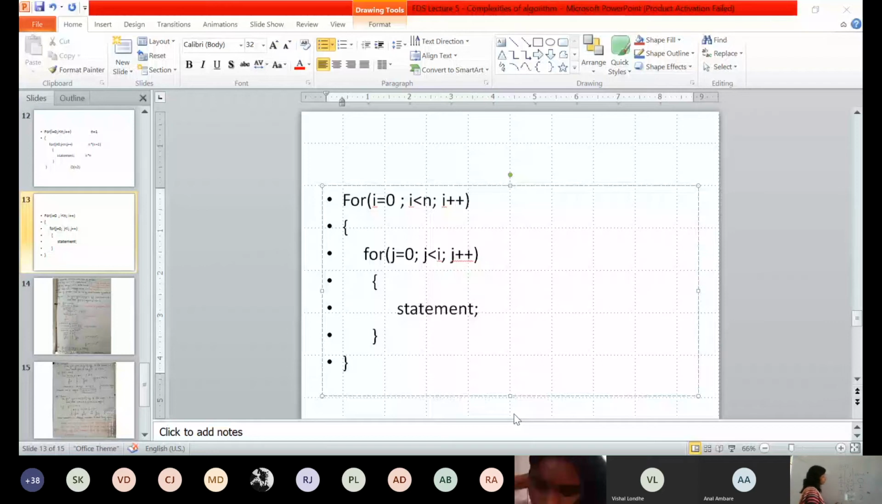Now what next? I will become 3. Isn't it? So when I is 3, J will go from 0, 1 and 2. So for 0, statement will be executed. For 1 will be executed. For 2 will be executed. But for 3, it will not be executed. So when I equal to 3, your statement will be actually executed 3 times. Thrice it will be executed.